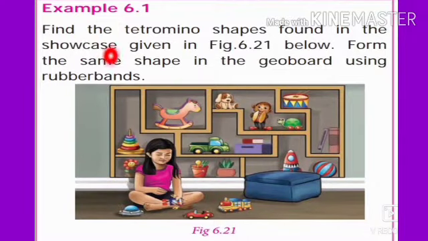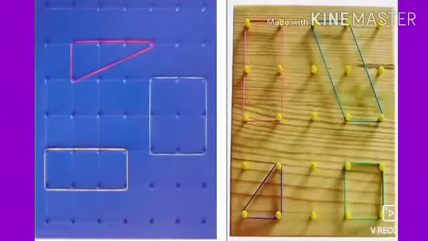Example 6.1. Find the tetromino shapes found in the showcase given in Figure 6.21 below. Form the same shape in the geoboard using rubber bands. So now students, we know what a tetromino is. All the formations of 4 squares joined edge to edge are called tetrominoes. And what is a geoboard?